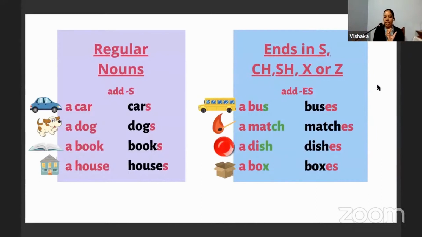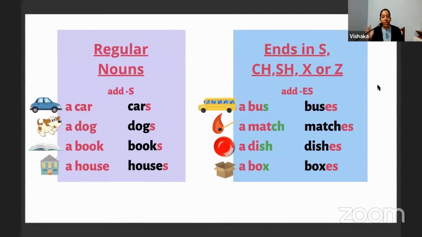Then match. You can see a matchstick here, or it can be a cricket match as well. You go to a cricket match to watch a game, a basketball match or a cricket match or whatever match it is. How do we make it plural?